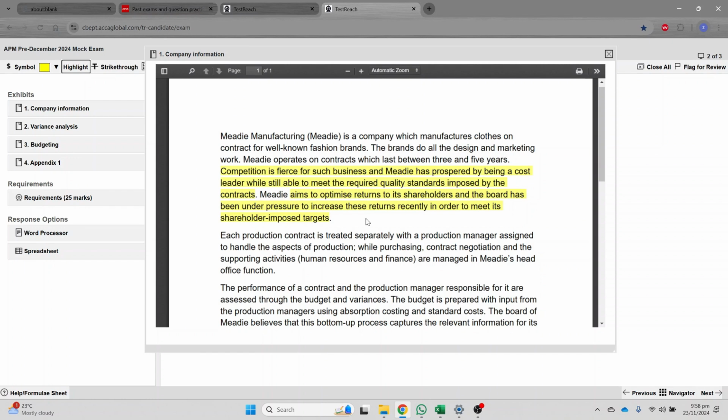Now, first of all, here's an important point. You are dealing with quality standards, so you have to make sure that you are maintaining proper quality standards. But at the same time, you are pressurized by the shareholders to earn a specific return, a good return, to increase the return. So there are high chances that managers may try to manipulate the results just to make sure that they are generating good returns. Maybe they are performing well, but there is a doubt in this case that something can be wrong here.